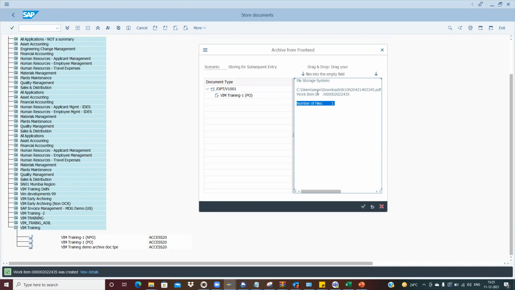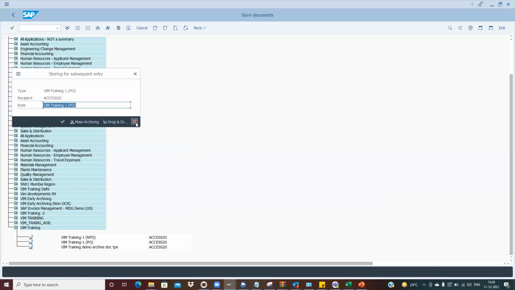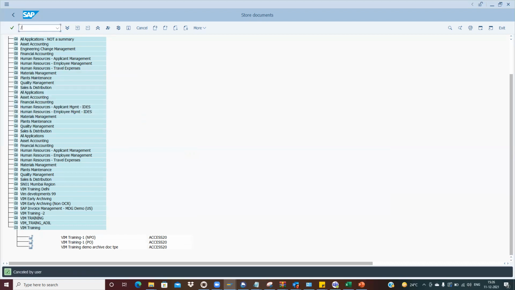So here you can see I have just created it and now the number of files is one. It means that it gets updated. Let me just do one thing.